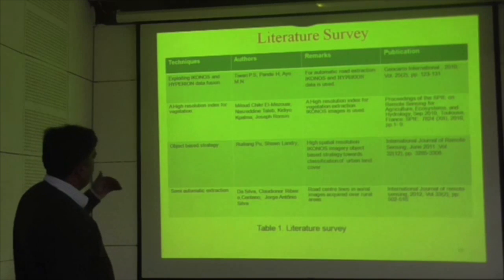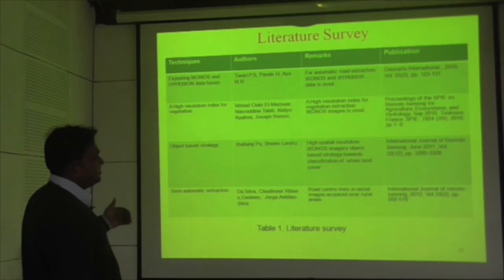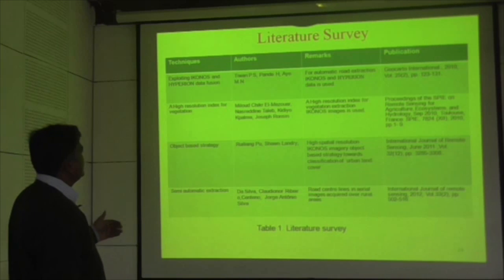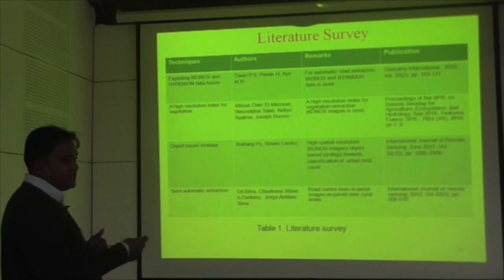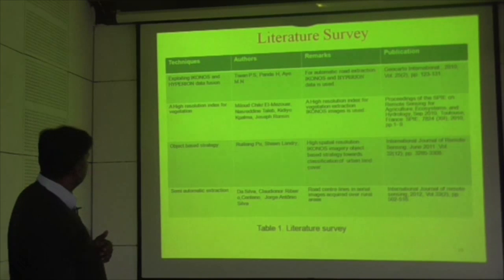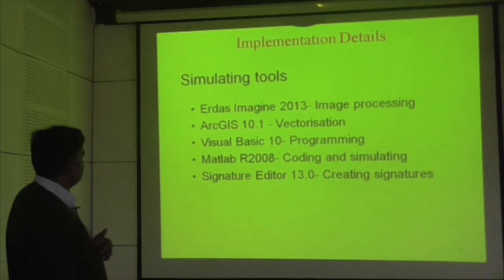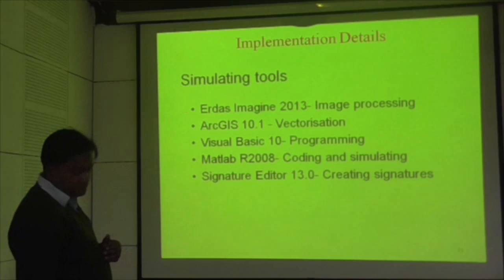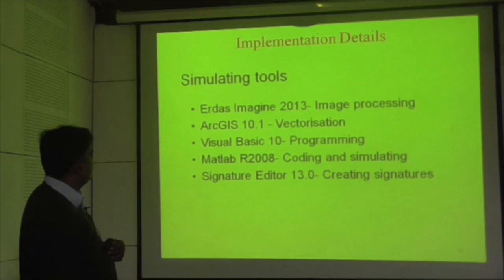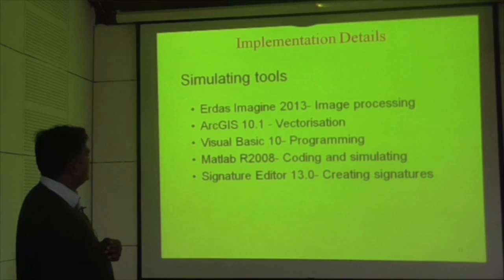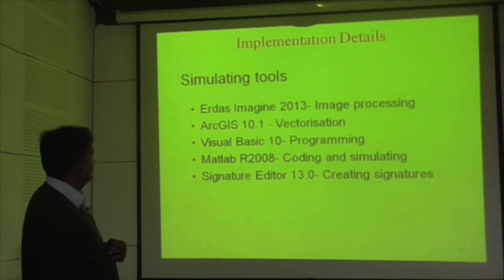Then there are so many satellite images like that. IKONOS is there, hyperion data is there, in which the number of bands increases. As much as you increase the bands, you get the data very sharply. This has been implemented using simulation tools like ERDAS Imagine for image processing, ArcGIS standard for vectorization, Visual Basic programming, MATLAB, and a signature editor for creating signatures.